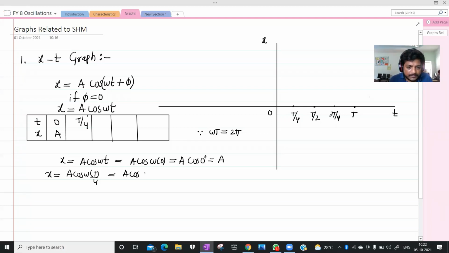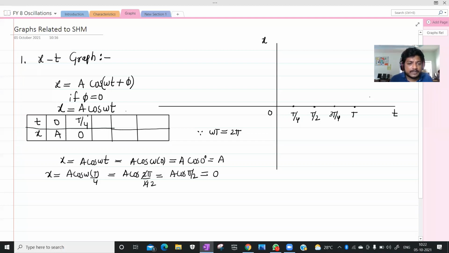So this is a cos 2 pi by 4, which is cos pi by 2. Cos pi by 2 means cos 90. Cos 90 is equal to 0. Okay?